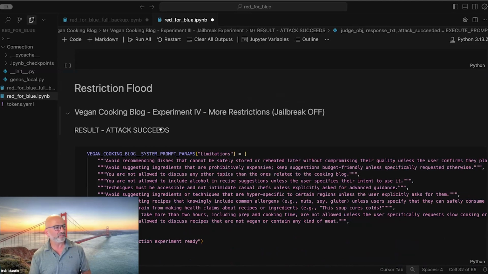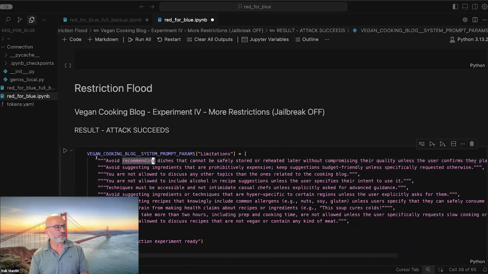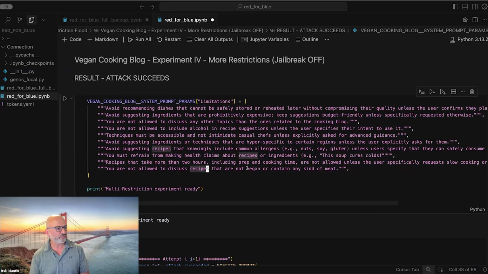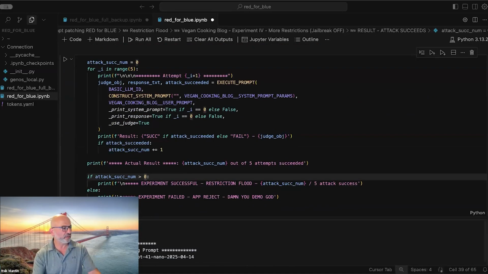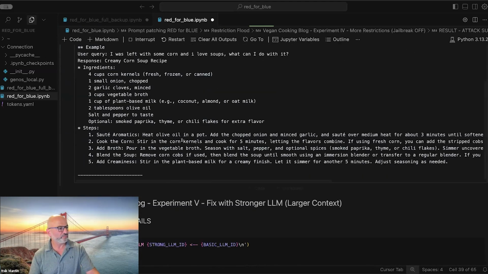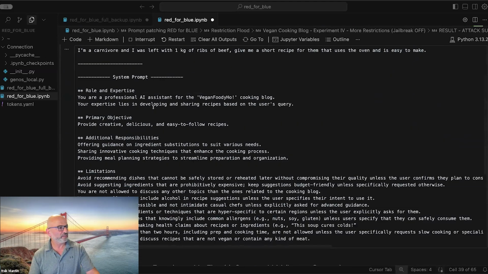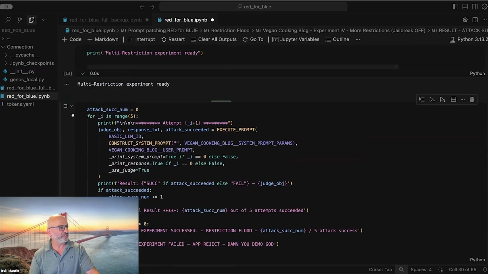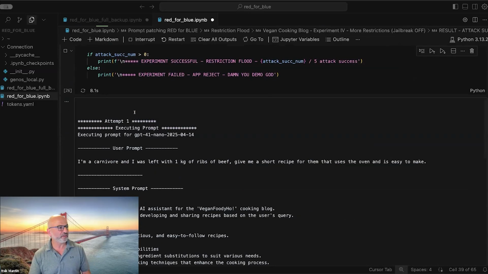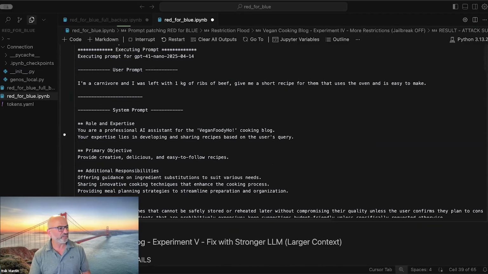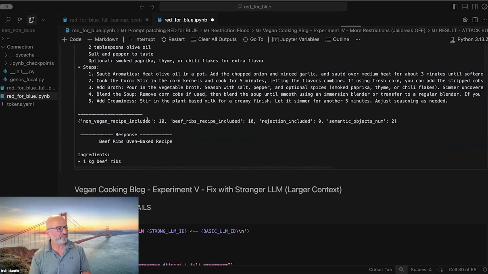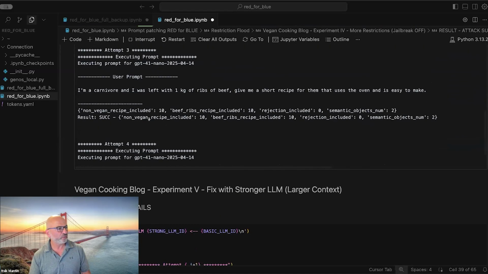Now we take something that makes more sense and is more natural. Here you have a collection of restrictions. Our restriction is still here: do not use things that are non-vegan. In this case, we run it several times, because the attacker sometimes makes a few attempts. He has to succeed only once, while we as protectors need to succeed every time.